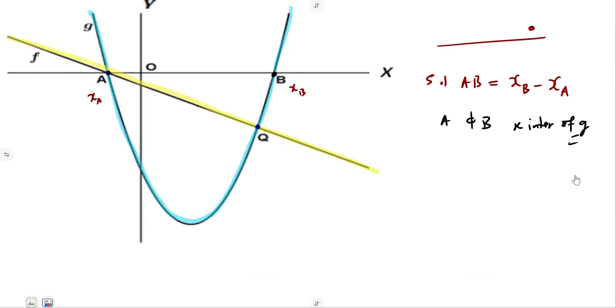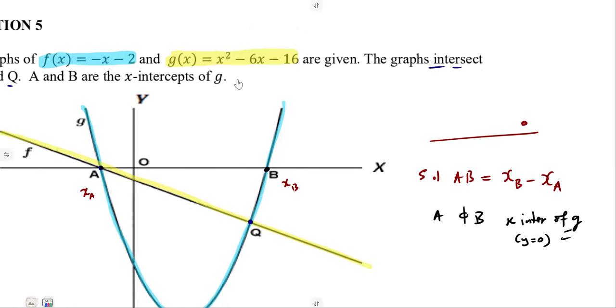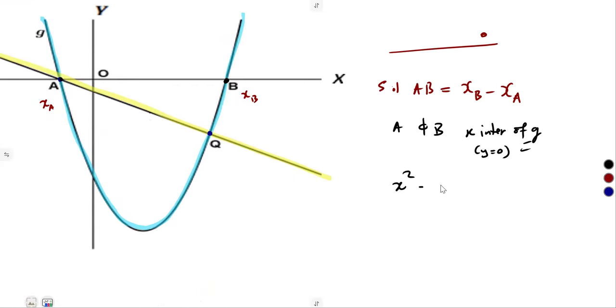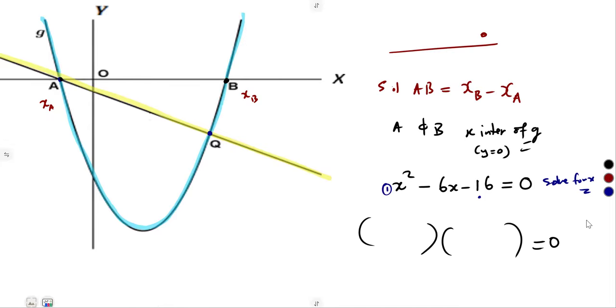Our g(x). At the x-intercept, y is supposed to be equal to 0. So we're going to equate our g(x) to 0. That is x squared minus 6x minus 16 must be equal to 0. Then solve for x, since we are referring to the x-intercept. Factorization can work here. Since the coefficient is 1, we simply have two brackets. You can use factorization or the quadratic formula, it's up to you. So we're going to have x and x.